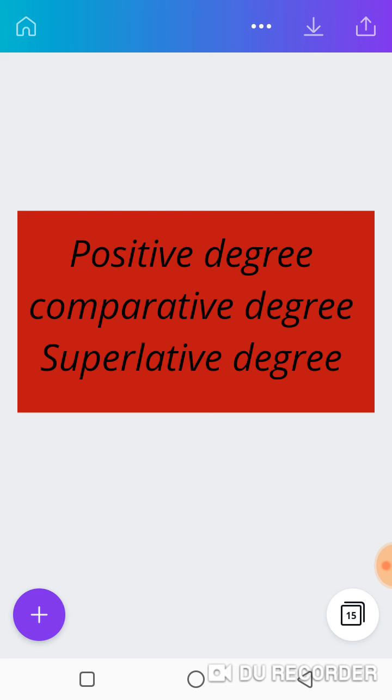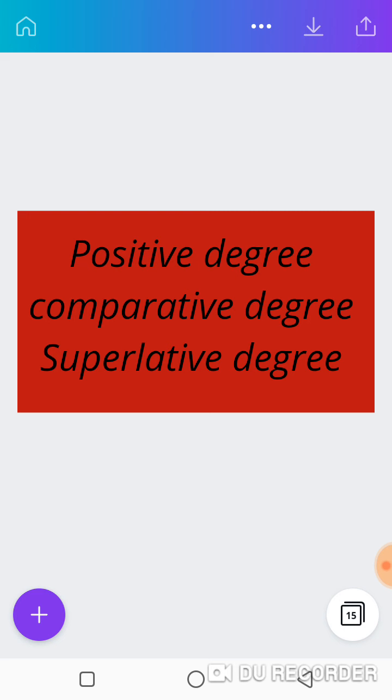Don't forget that. Then the superlative degree is used to compare more than 2 nouns. Do you understand? When you want to compare more than 2 things, you can say Ada is the most beautiful girl in the class. In the class, it is not only Ada that is there, not 2. Do you understand? We have many. We can have 5 of them in the class. They can be 10. So I'm going to make use of that superlative degree. I'll say Ada is the most beautiful. That is the superlative degree. I cannot say Ada is the more beautiful, because that is comparative degree.